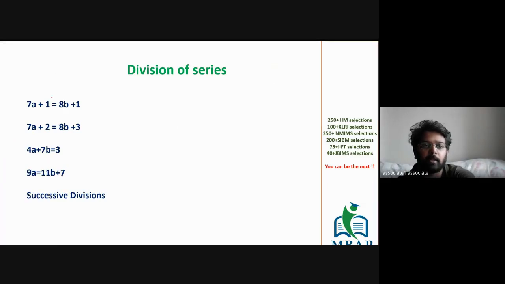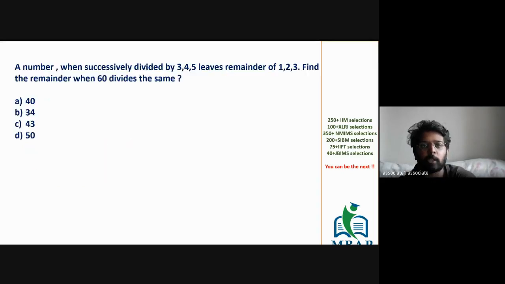Type 1, the remainder is constant. Type 2, the difference is constant. Type 3, unusual type. a goes ahead with the coefficient of b, b goes ahead with the coefficient of a. Like this. अब मैं आपको क्वेश्चन दूंगा, आप इसको सॉल्व करोगे.